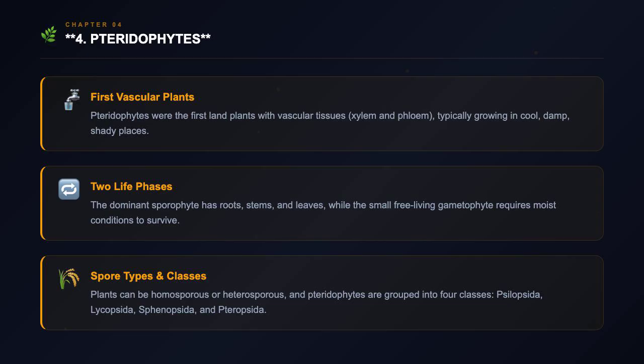Pteridophytes are classified into four main classes: Psilopsida, Lycopsida, Sphenopsida, and Pteropsida. Each class includes different types of plants, such as Psilotum, Selaginella, Equisetum, and ferns like Dryopteris and Adiantum.